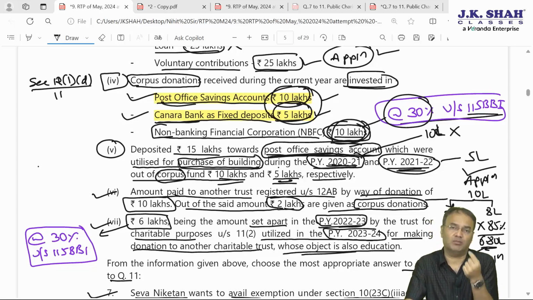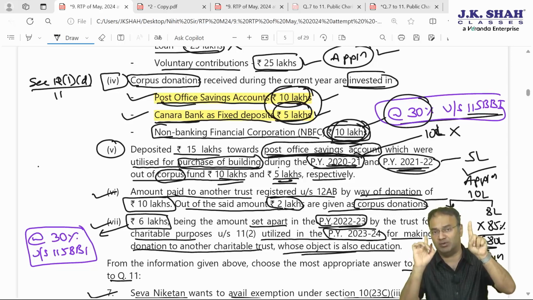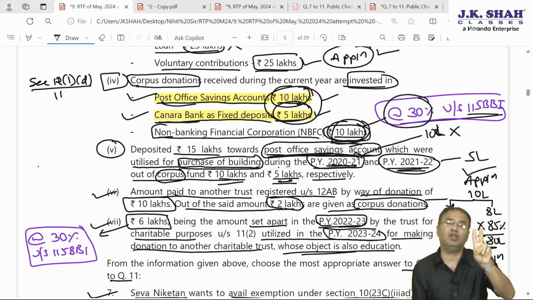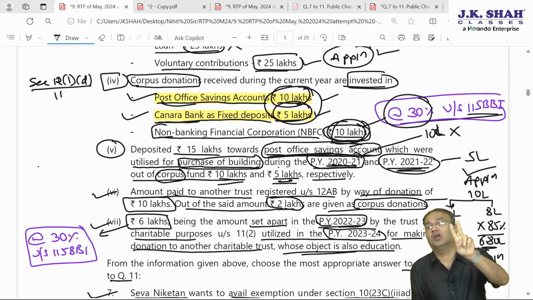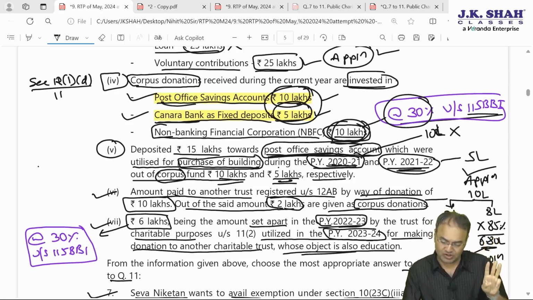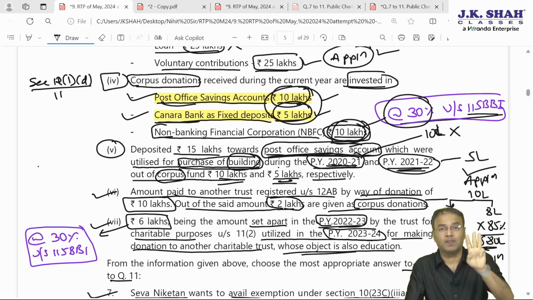Must have been purchased out of withdrawals from Post Office Savings account. So step number 1, some corpus donation must have been received earlier, which must have been invested in Post Office Savings account or Savings Bank account. Then amounts must have been withdrawn and spent for purchase of building. And now in the current year, out of current year's income, something is reinvested back.